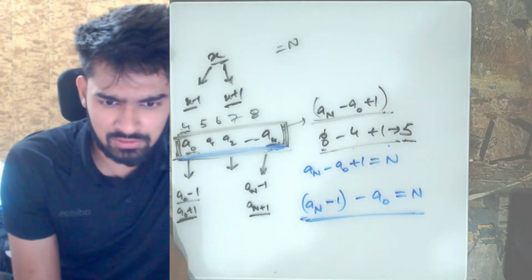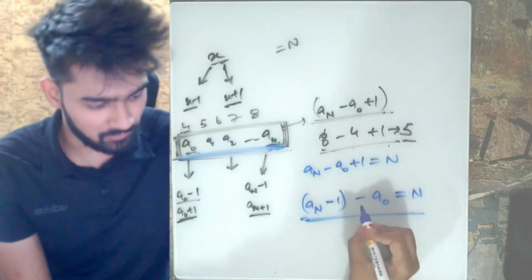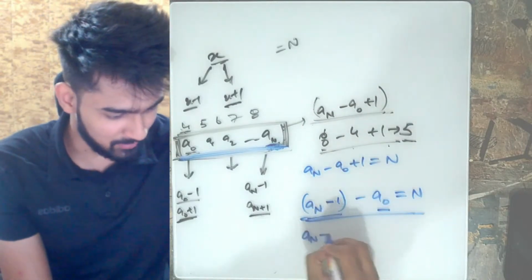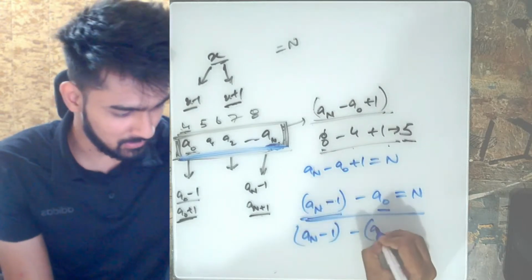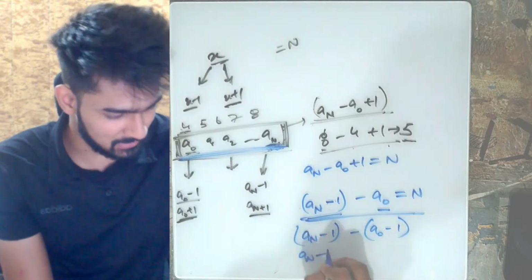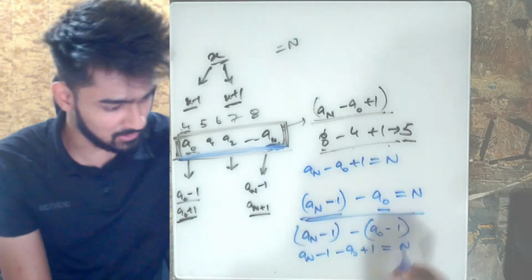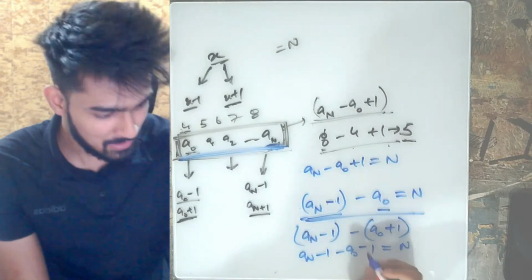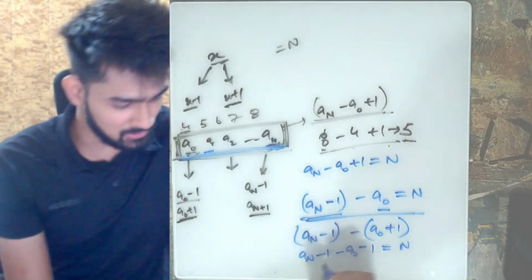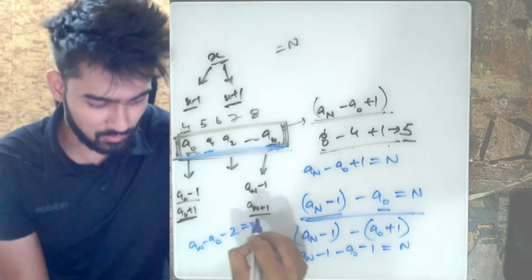My approach was calculating. Okay. The other case, what if we had to decrease this also and decrease a of 0 as well? Then it would be a of n minus 1 minus a of 0 plus 1. Sorry, this is plus 1 and this is minus 1, because you have to increase a of 0 to make it closer to the next value. So this becomes a of n minus a of 0 minus 2. This should be equal to n.